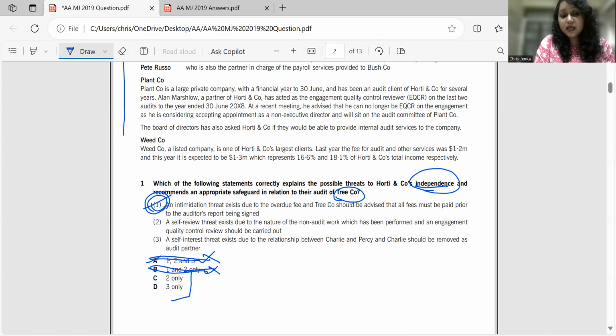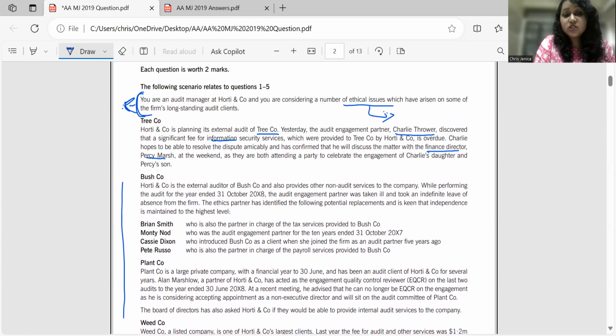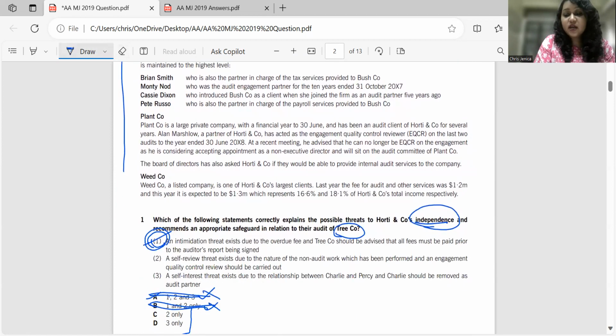A self-review threat exists due to the nature of the non-audit work which has been performed, and an engagement quality control review should be carried out. Here, the non-audit work that they have carried out is information security services. That is not going to give you any self-review threat as such, because a self-review threat is where, for example, you are going to prepare the financial statements of the company. But it's just going to be information security systems, right? I would say this is also a wrong answer. So C is also eliminated. So my answer would definitely be D.